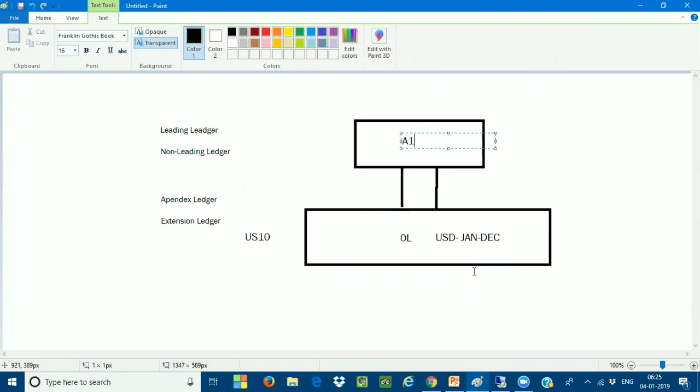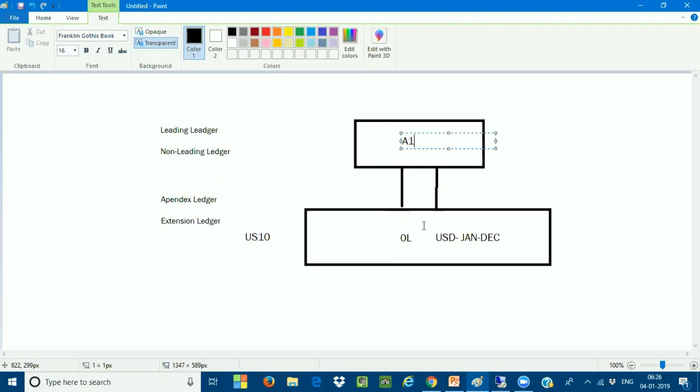This appendix ledger will use the same financial year. Very, very important. Certification question to all of you: the appendix ledger will use the same financial year as your underlying ledger, whether you're stapling your appendix ledger or extension ledger on the leading ledger or on the non-leading ledger. This is the certification question. Please make a note of it, all of you.